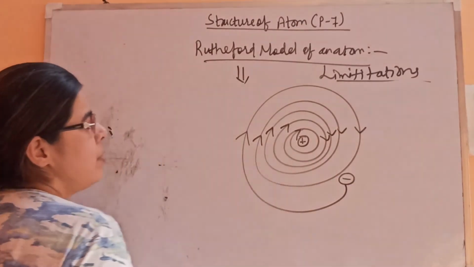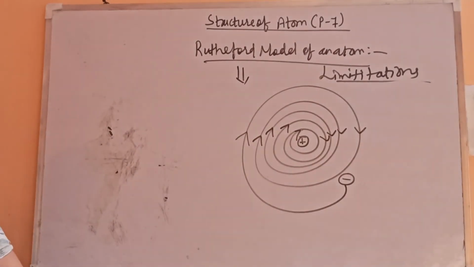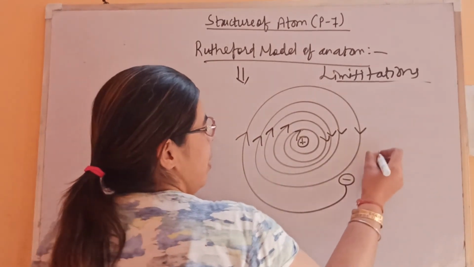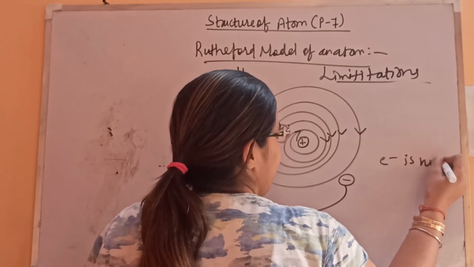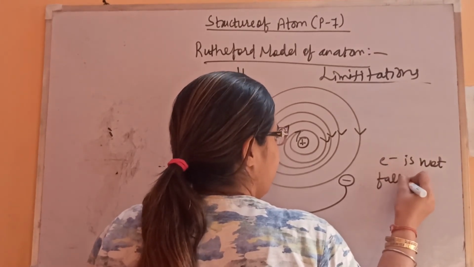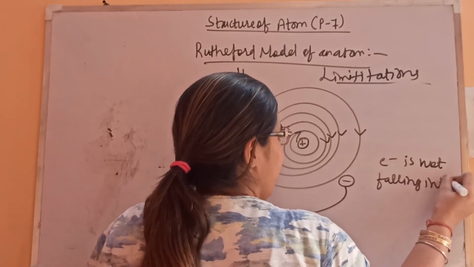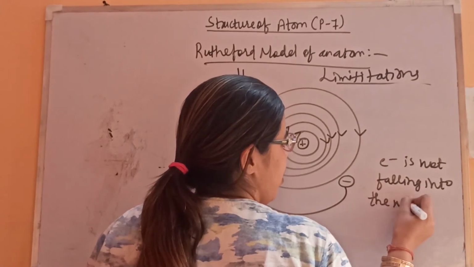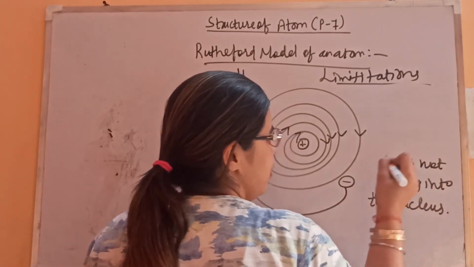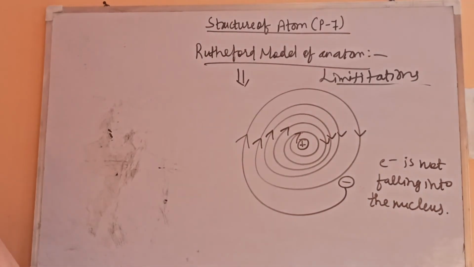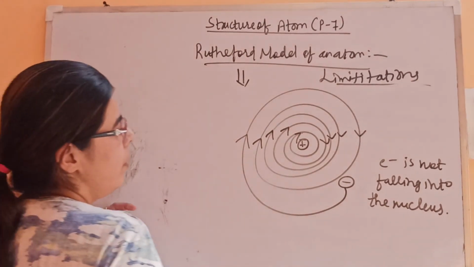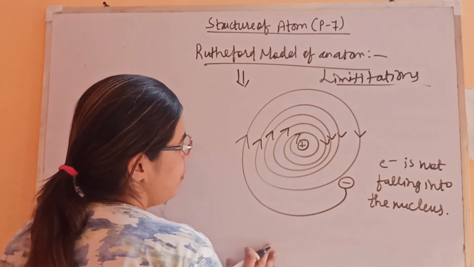Say this is the nucleus of the atom, then finally it will fall. But this is not the case. The electron is not falling into the nucleus.